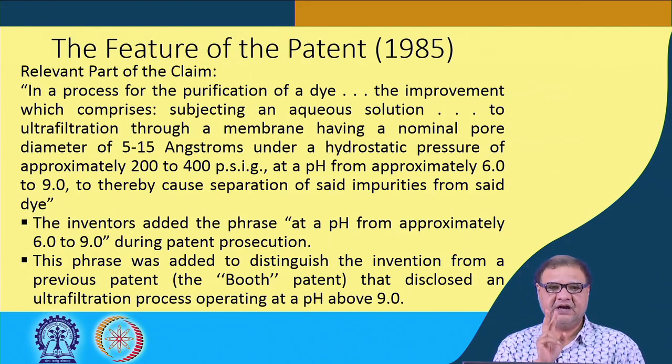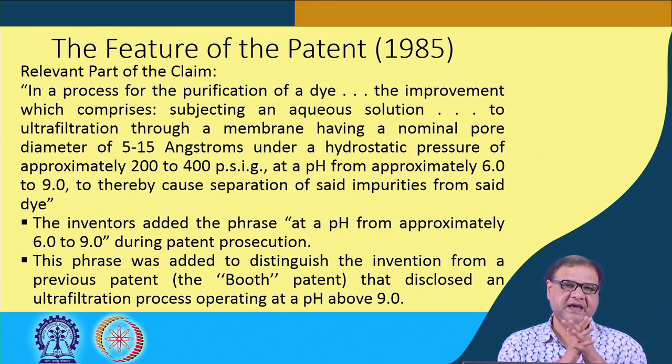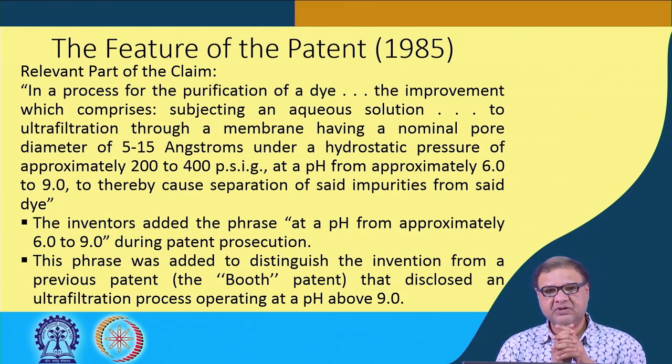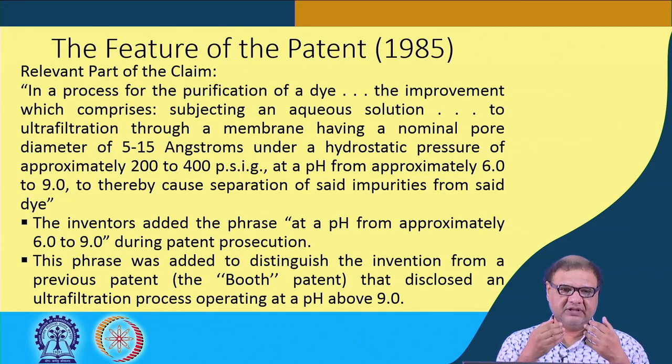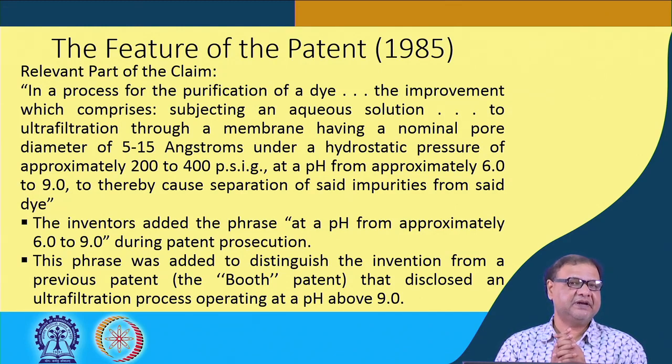So, here there is a pH range, and what is this pH range? The pH range is 6 to 9. Now, why is it like this? The prosecution history shows that when the inventors applied for the patent, they had to mention a pH range from 6 to 9 during the patent prosecution.